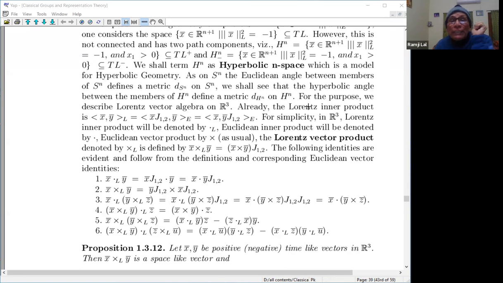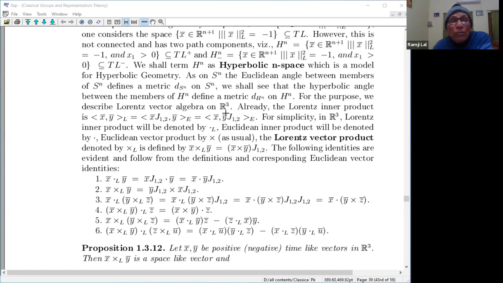How do you move on Hn? How do you move on the hyperboloid? What is the line on the hyperboloid? The line on a sphere is the great circle arc. Similarly here, the line on the hyperboloid will be the arc, as we will see. So dHn also defines a metric, as we see. So the angular metric, the hyperbolic angle. So for the purpose, we describe the Lorentz.